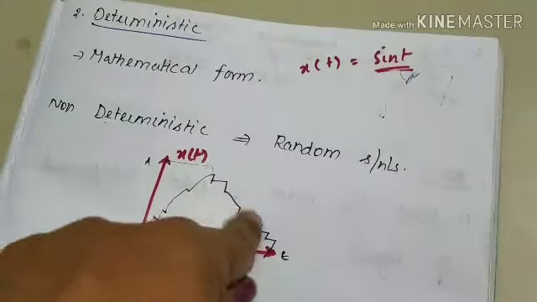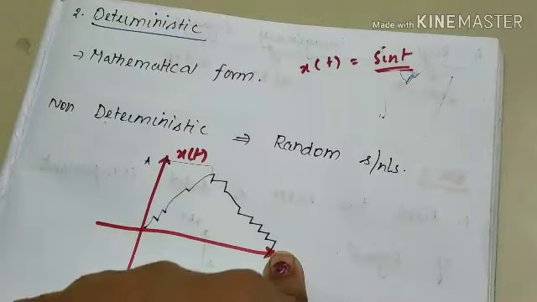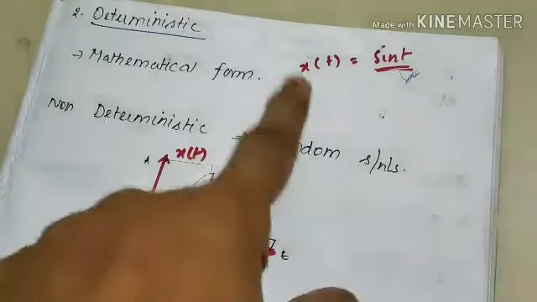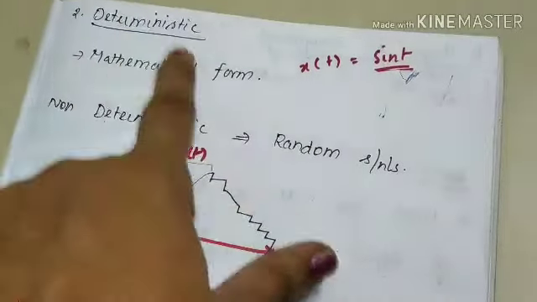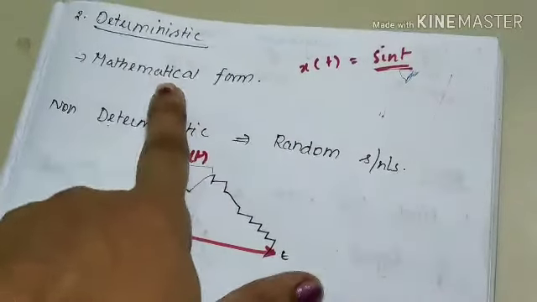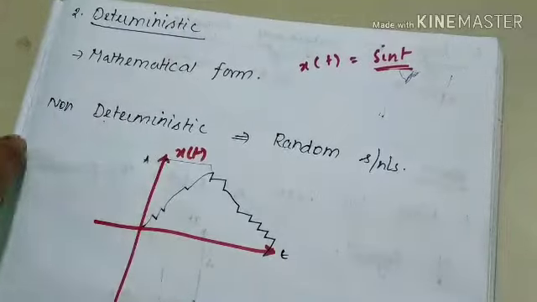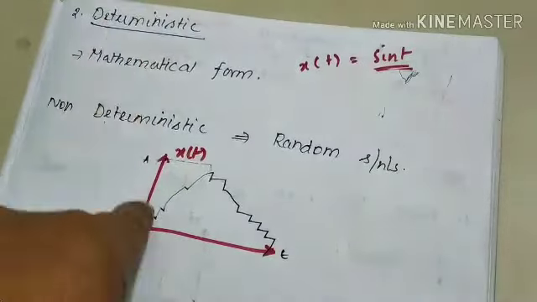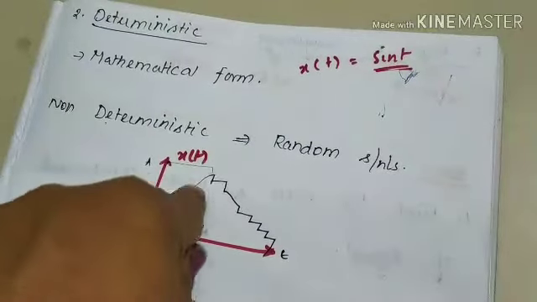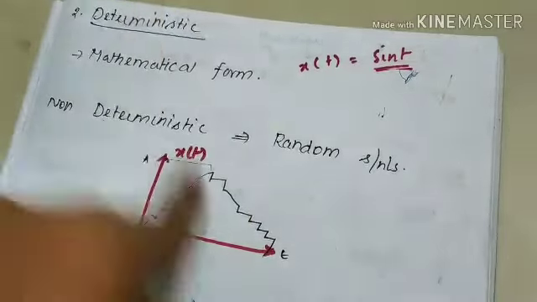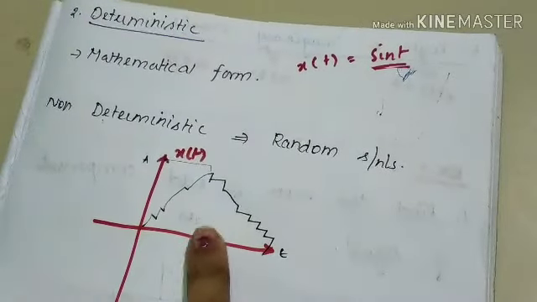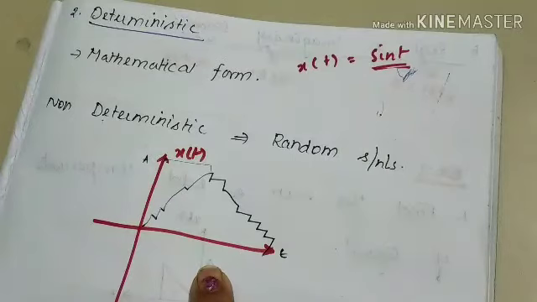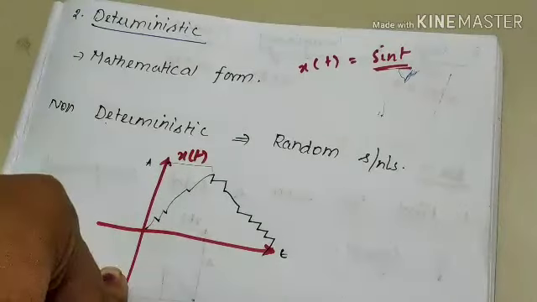So this kind of signal is said to be non-deterministic or random signal. A signal that can be determined in mathematical form is a deterministic signal; one that cannot be is non-deterministic or random.